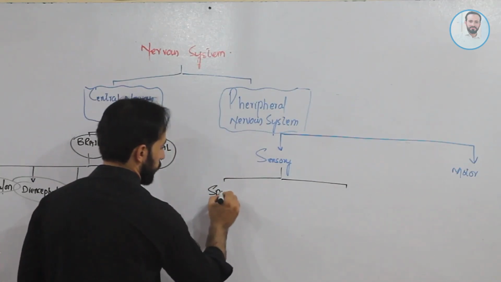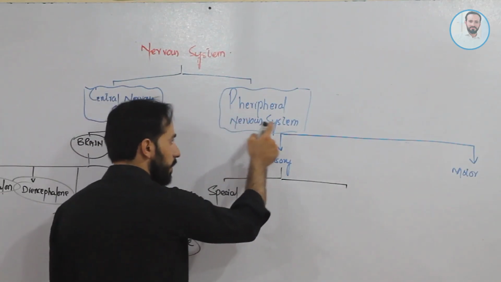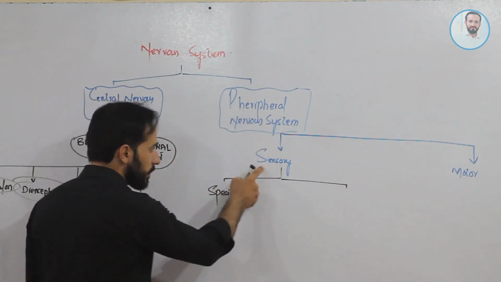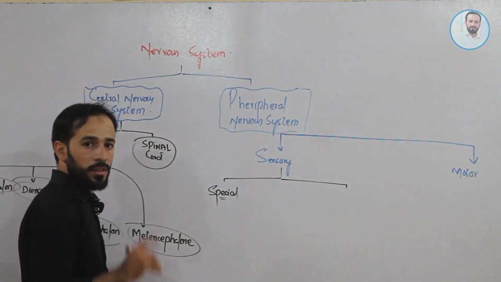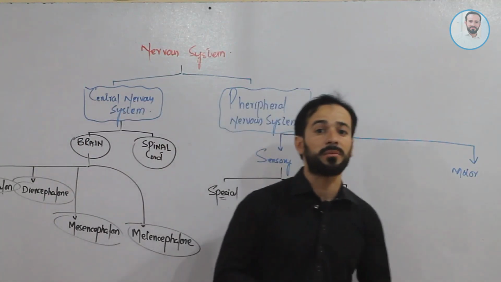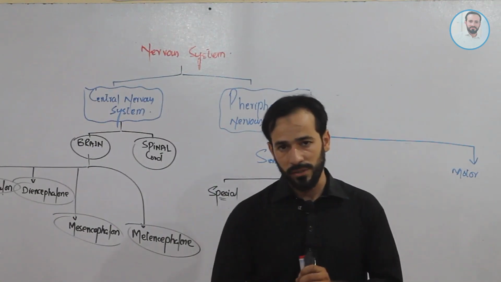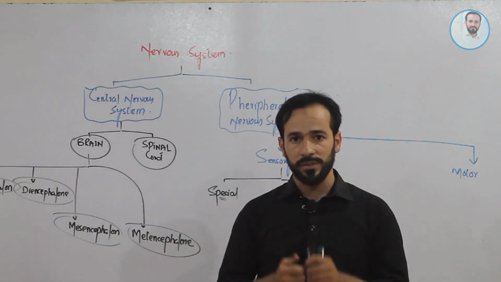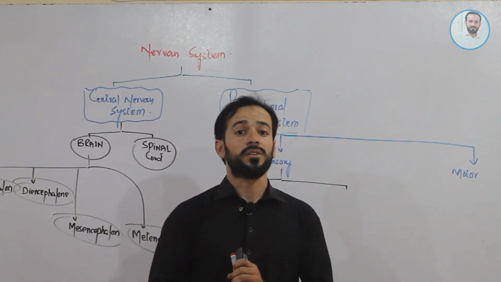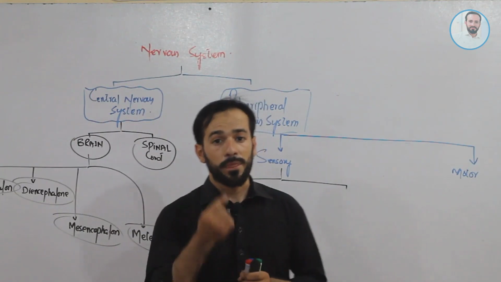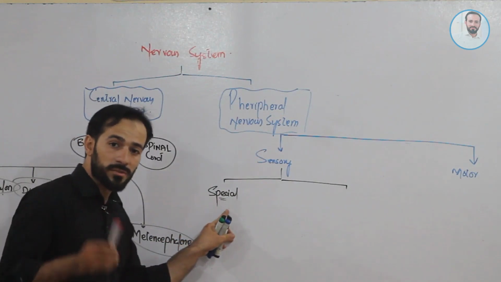Clear? So the special sensory peripheral nervous system. What are those special sensations? Special sensations are those sensations which are coming from special parts of the body, which are not coming from every part of the body. For example, the sensation of sight is coming from the eyes, sensations of hearing coming from the ears, sensations of smell coming from the nose, sensations of taste coming from the tongue, right? So these are some special sensations.